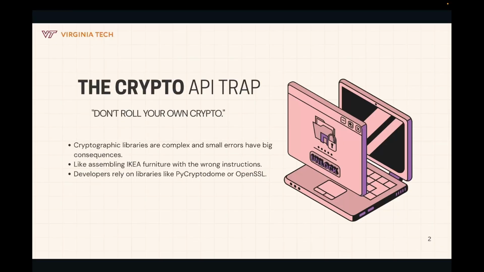You can pass a hard coded key, skip the salt in a key derivation function, or choose the wrong encryption mode, and the program still runs. There is no error, no red flag. But under the hood, it's vulnerable. That's what makes these kind of bugs especially dangerous. They are silent. They don't crash the app or cause a syntax error, but they quietly compromise your data security. And once this code goes into production, the damage can be hard to reverse. In a way, cryptographic API misuse is the perfect example of a high impact, low visibility bug. You won't notice it unless you are explicitly looking for it. And that's exactly the gap our project is designed to fill.